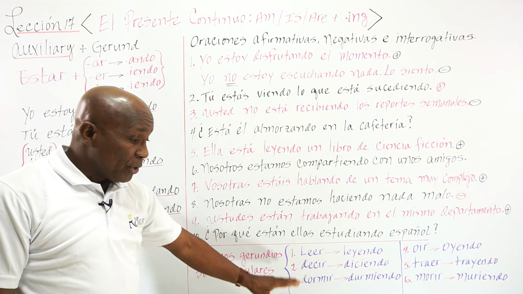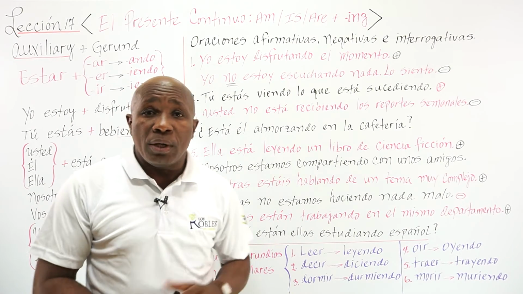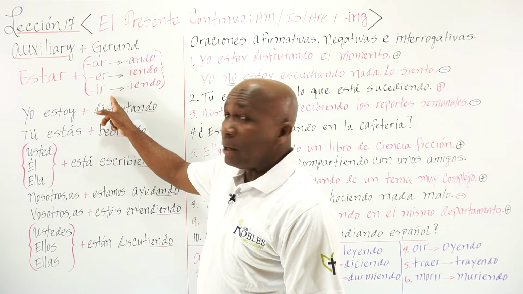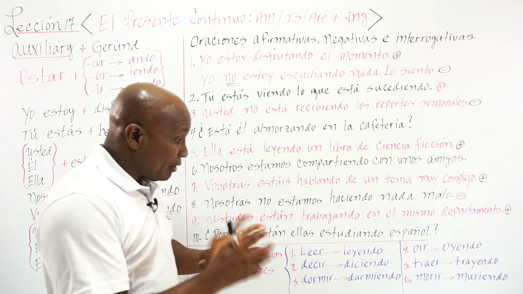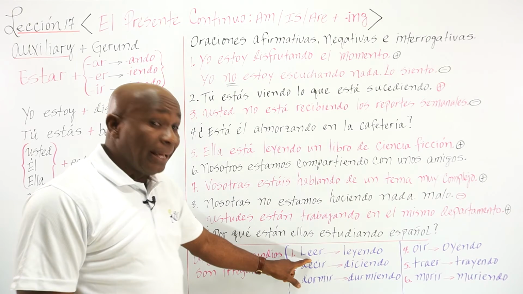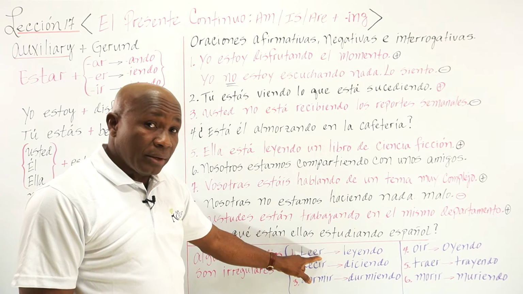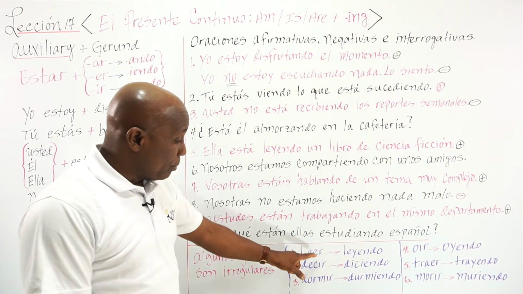The gerund form of verbs, but irregular forms. So I have some over here. There are others, of course, but this happens only with the verbs that end in ER and IR. So all of a sudden they have a change. For example, leer. Now we don't simply drop the ER and add yendo. What we have to do is modify the verb.